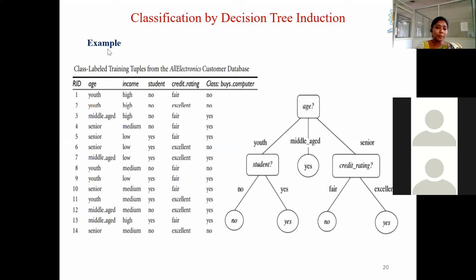If you consider here, initially the age is selected as the root node. Out of all the nodes we are having, and one more thing, Madam, if you